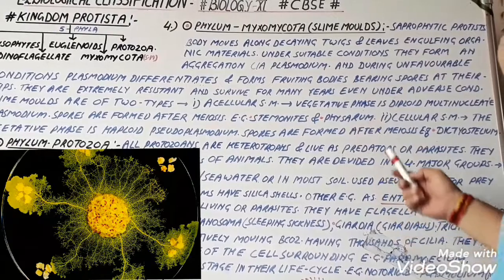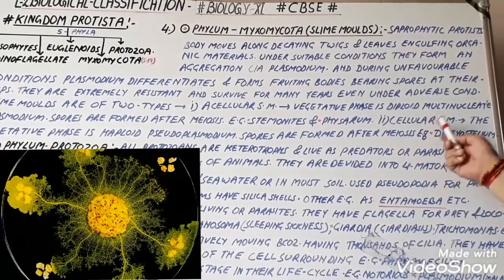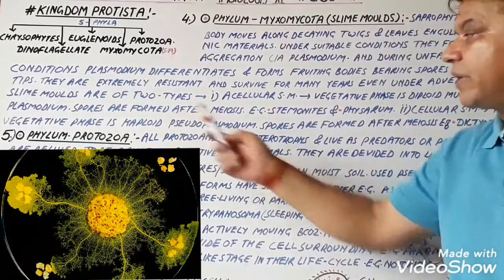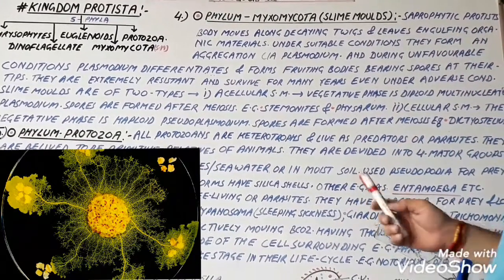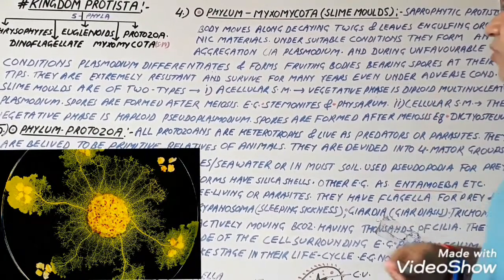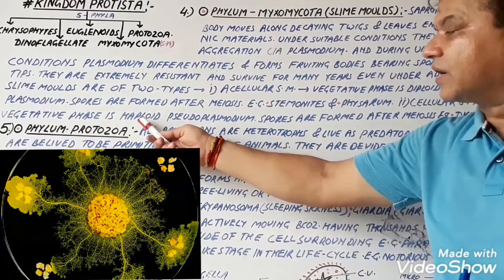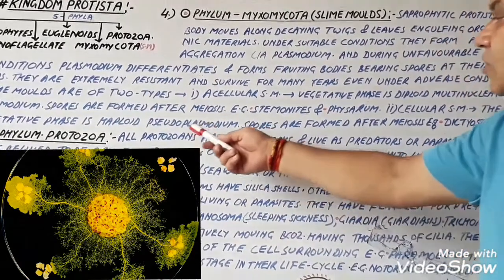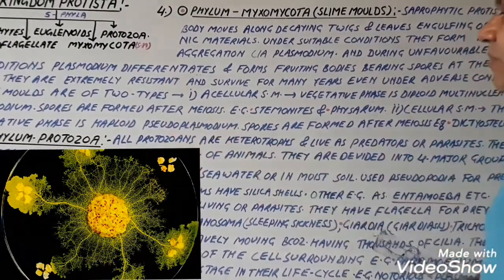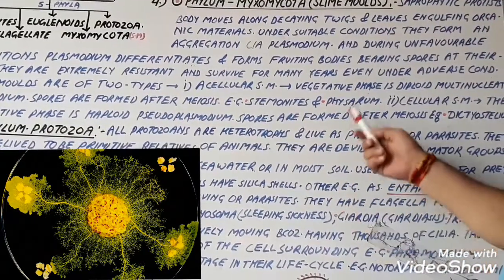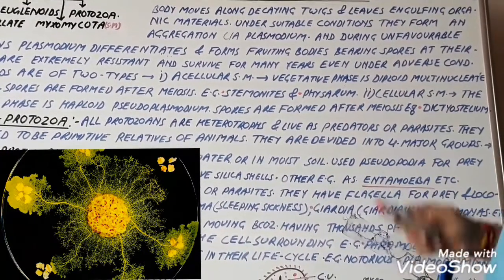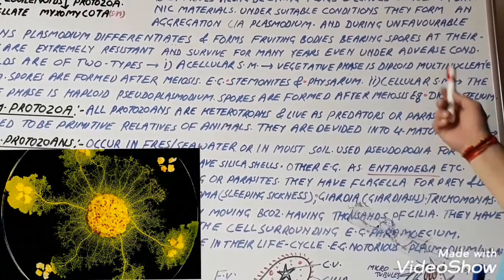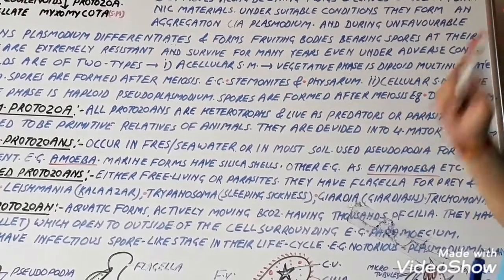Now the second form is the cellular slime mold. In cellular slime molds, the vegetative phase is haploid, consisting of n number of chromosomes. Pseudoplasmodium are formed here. Spores are formed after meiosis. For example, Dictyostelium is the example of the cellular slime mold.